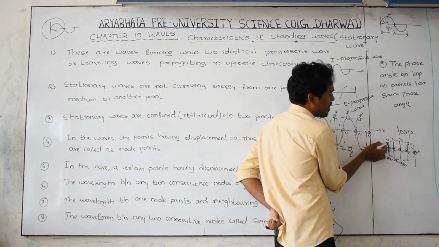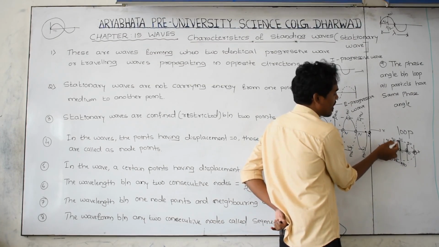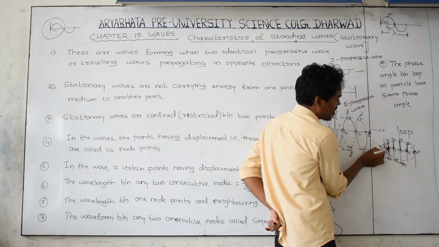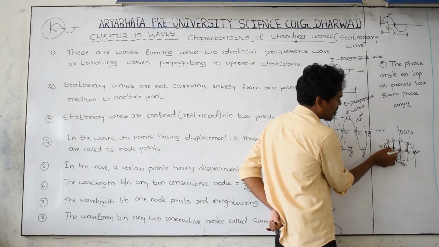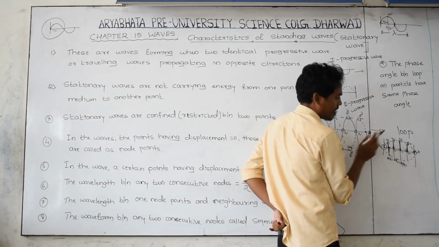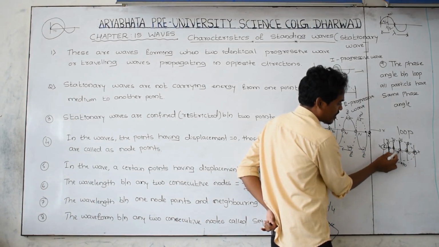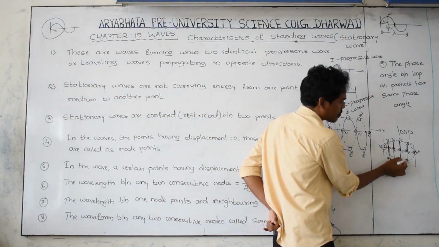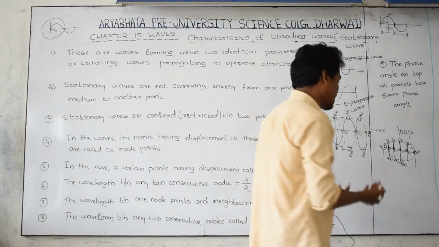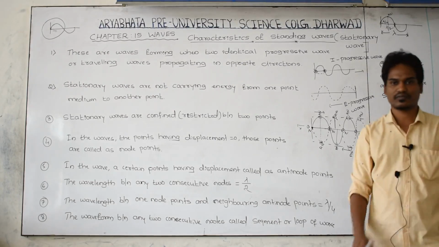If this particle is moving here, the angle is 90. If this particle is moving here, the angle is 90. Again it is coming here. This is also coming here. This is also coming here. This is also coming here. 180, 180, 180, 180. Or if it is moving to this point, 270, 270. It is also moving to this point, 270, 270, 270. The particles which are present in one loop have the same phase angle.